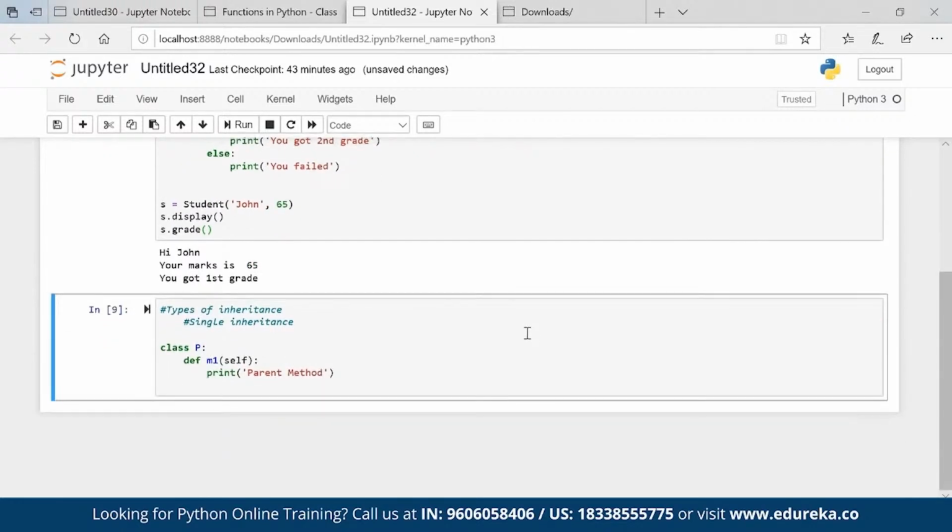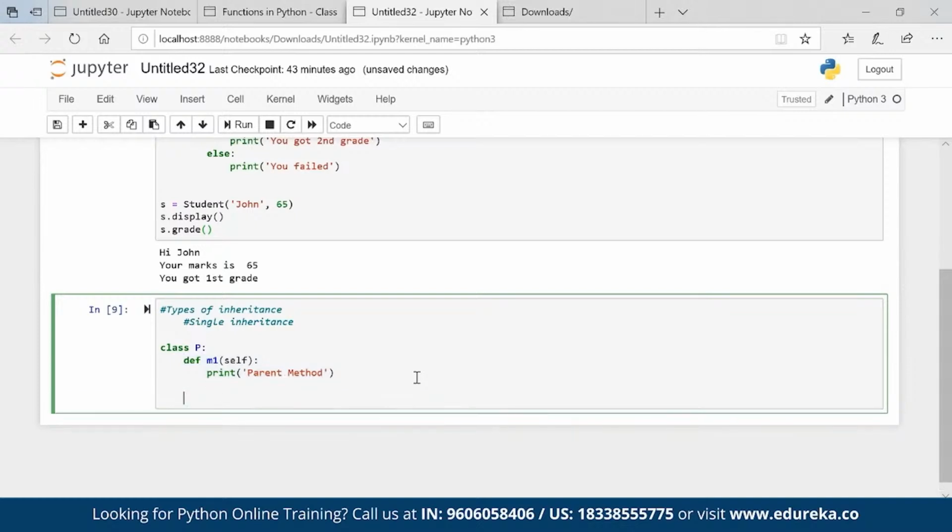Okay. So I have a class P. Inside this class P, this is one of the properties of the parent. Now I have a class C, and I am passing parent property colon pass.